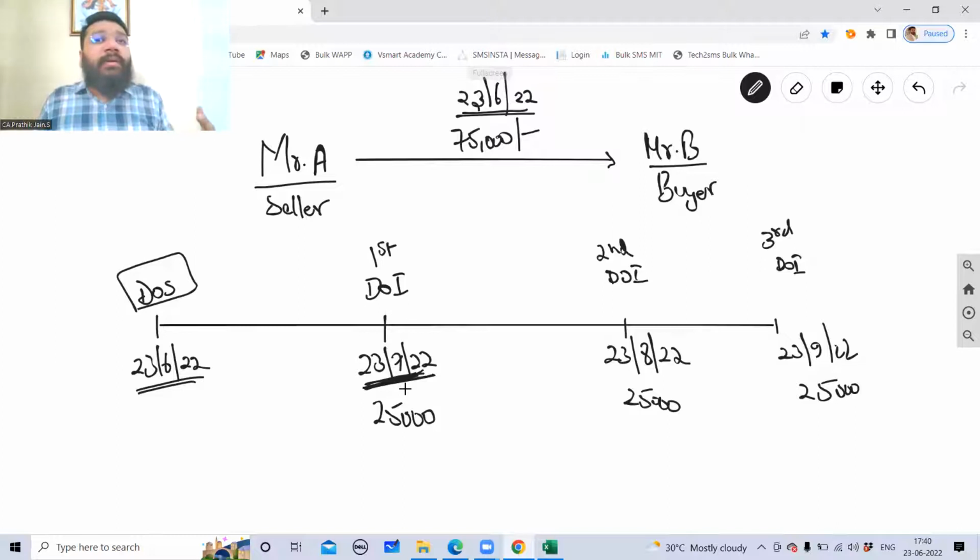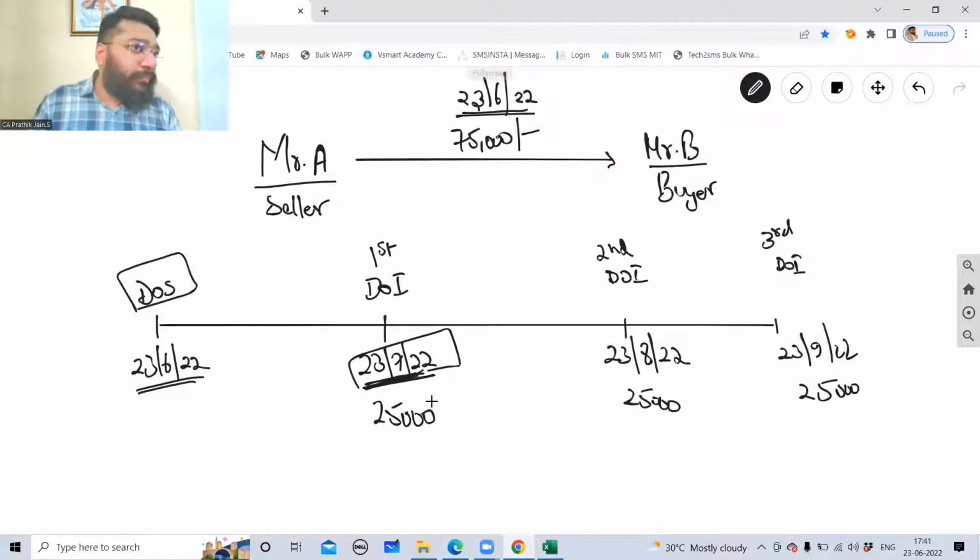So Mr. B wanted to agree on a particular date where he can make the full 75,000 rupees as a payment. So that's when he asked Mr. A. So for Mr. A, the seller, it is very obvious that he wants to receive the entire money on 23 July 2022, for the simple reason that the seller wants to receive the money at the earliest. The earlier, the better it is.